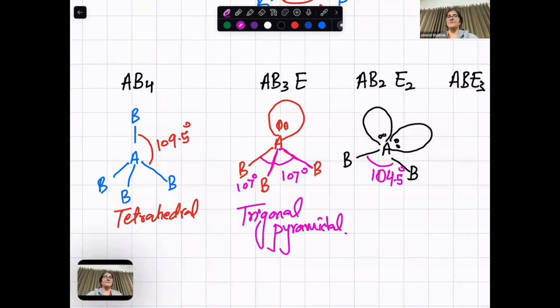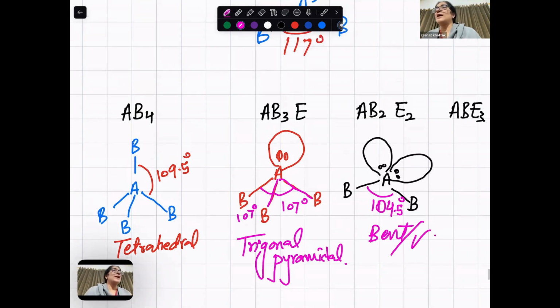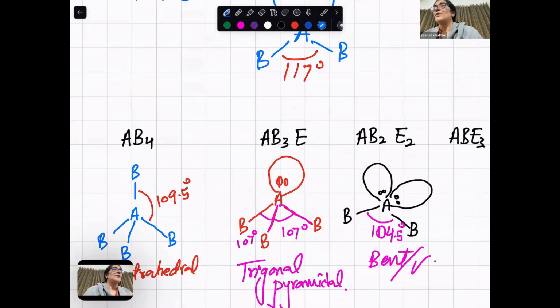104.5. Pent. V. But if there is only one bond, the rest is what? Lone pair. The one bond is not going to make an angle. It's just linear without any angle.